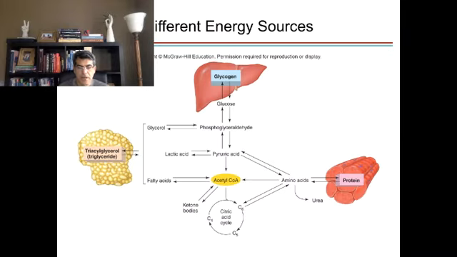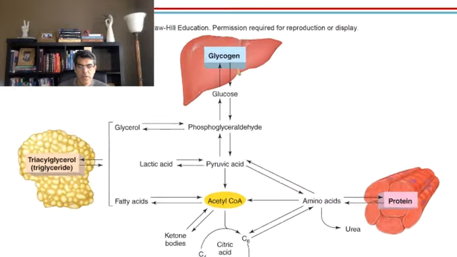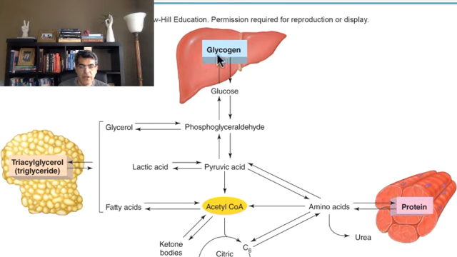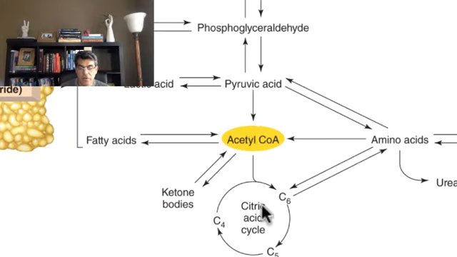And as a summary, let's take a look at the big picture here. We said we store glycogen inside the liver. We can change it to glucose. We can change it to phosphoglyceraldehyde. Phosphoglyceraldehyde can create glycerol, and then it can come down to create acetyl coenzyme A. Building acetyl coenzyme A creates fatty acid, and by binding these two, we can create fat, but also we can break fat down into glycerol and fatty acid. Glycerol is going to turn to phosphoglyceraldehyde. Fatty acid can turn into acetyl coenzyme A. We can burn this acetyl coenzyme A through the Krebs cycle, or we can turn it into ketone body.